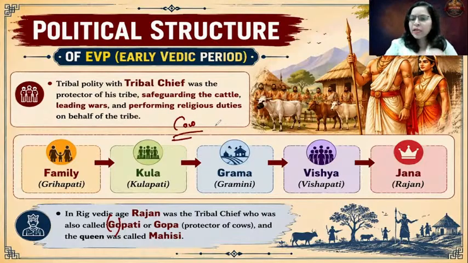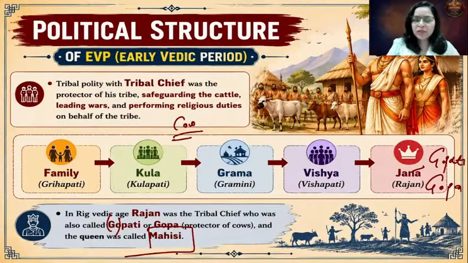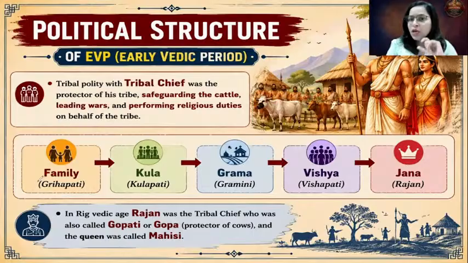And as a result, it was the duty of the Rajan, the duty of the tribal chief, to protect the cattle wealth. So battles were fought in order to protect the cattle wealth. And as a result, Rajan was also called Gopati, the protector of the cows, or Gopa. Okay, and his queen, his wife, was called Mahisi. Mahisi was the title, the attribute given to the queen.